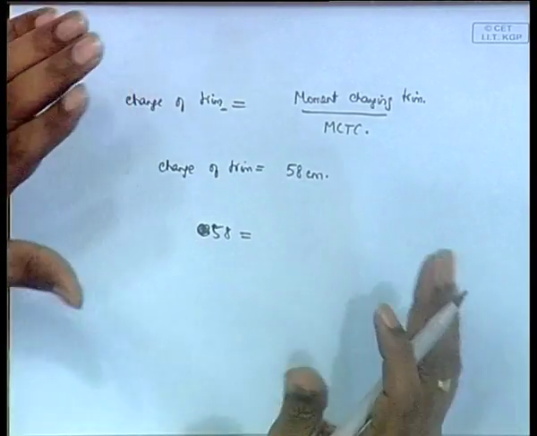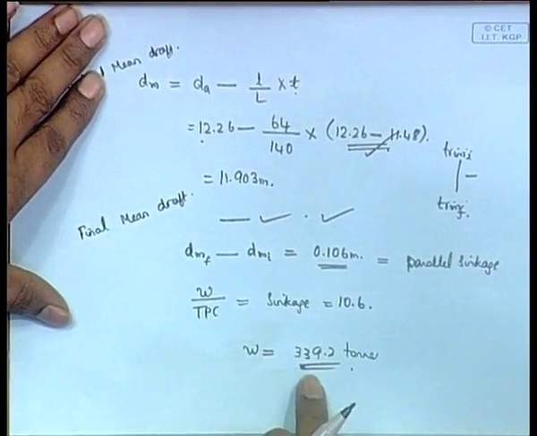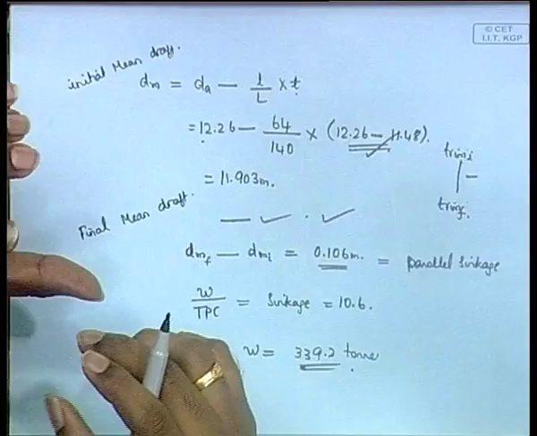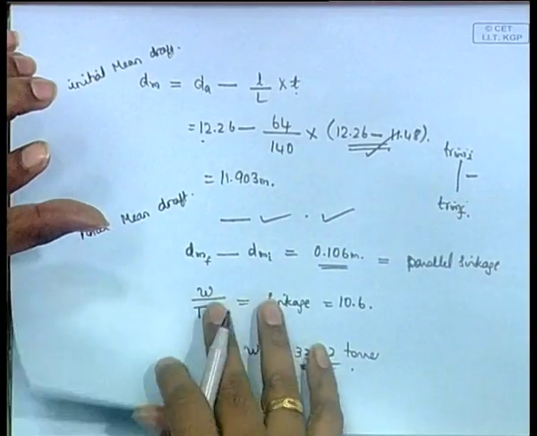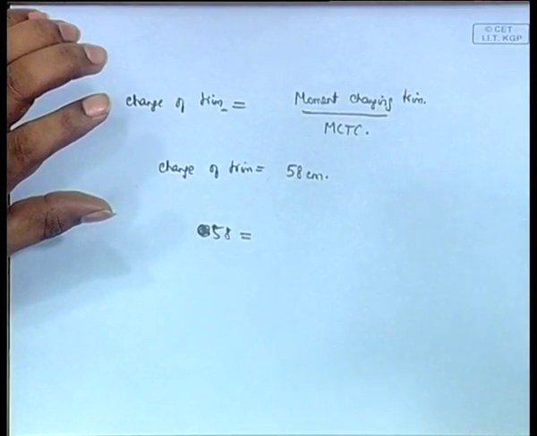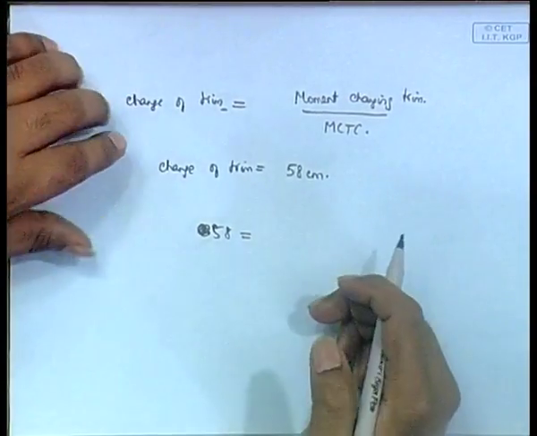Let us suppose that W is the weight that you are putting in hold 1, then we know that a total weight of 339.2 tons has to be added. We have just calculated the total weight that needs to be added. That means, let us suppose that W tons you are putting in hold 2, that means 339.2 minus W weight we are putting in hold 5, the 2 holds. Now, as a result, what will be the moment that you have to calculate? That is, I guess, the only thing you have to think of in this problem.